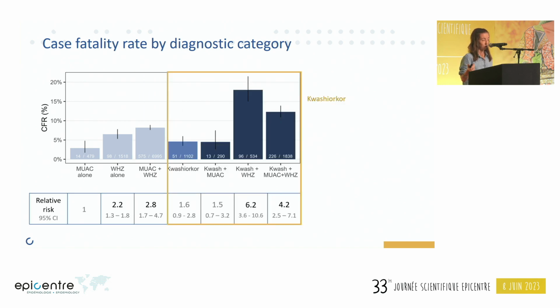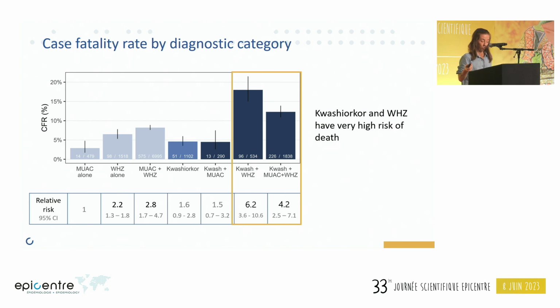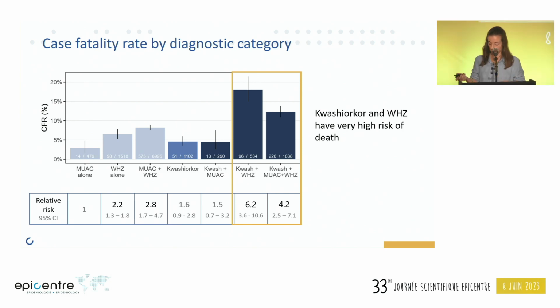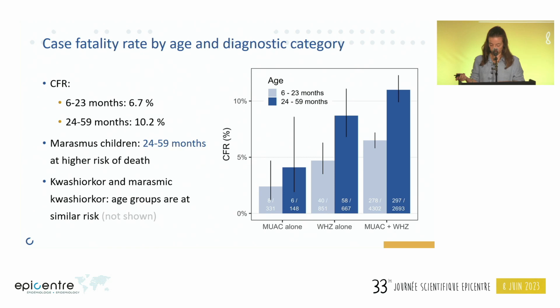Now we add here children with Kwashiorkor alone and in combination with other criteria. We observed that Kwashiorkor children with low weight for height Z-score had very high risk of death, 6.2 times the risk of children SAM by MUAC alone. Among children with all three criteria, we see an also elevated CFR of 4.2 times the risk compared to children by MUAC alone. Now let's explore by age.